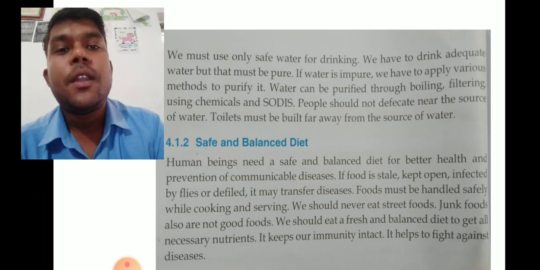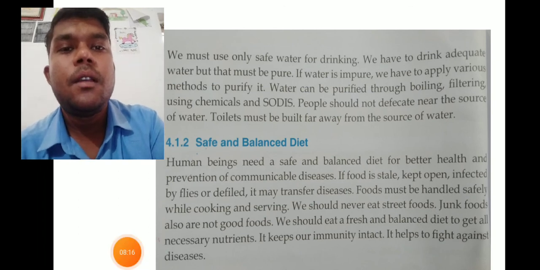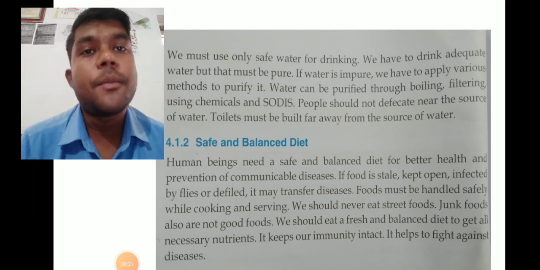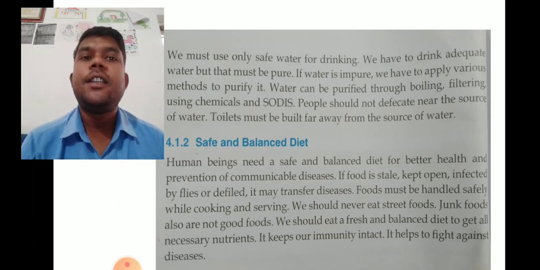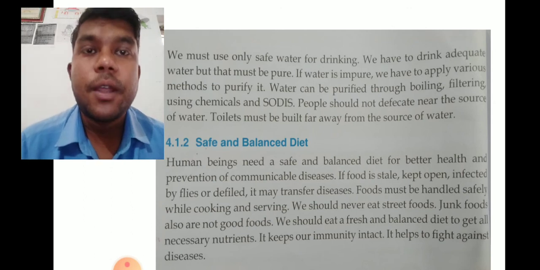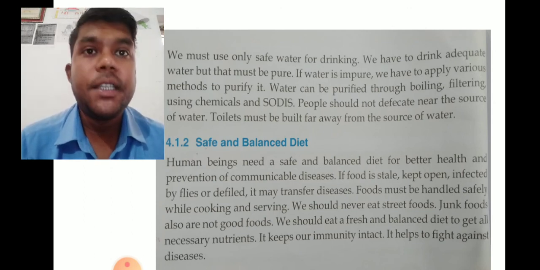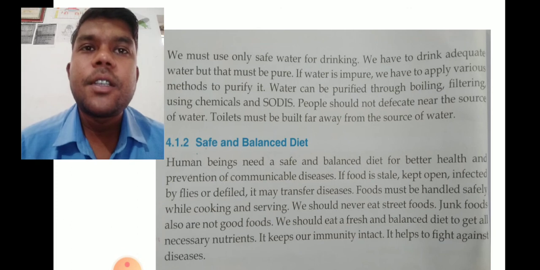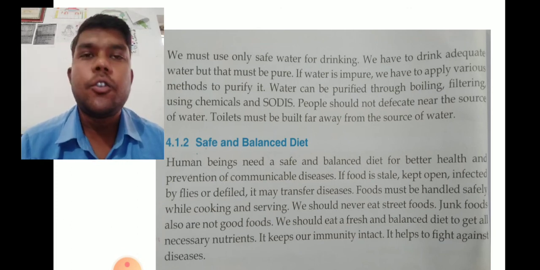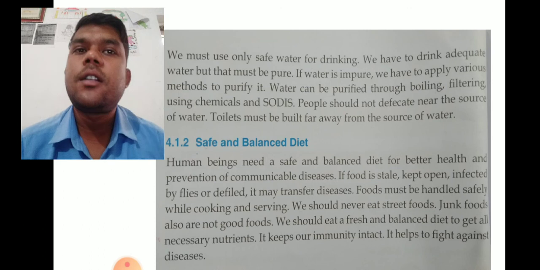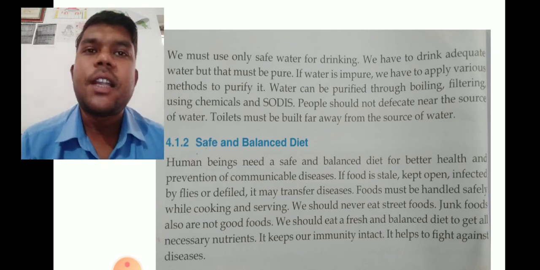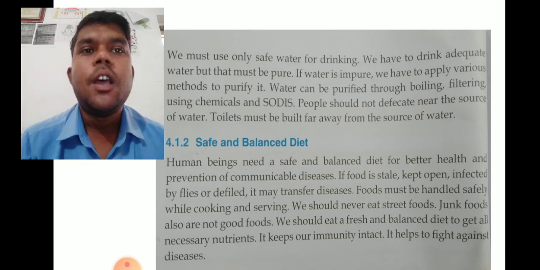So students, the first method in order to prevent communicable disease is drinking safe water. Why? Because water is also one of the mediums which can transmit germs from an unhealthy person to a healthy person. That means through water the germs can easily be transmitted, and a healthy person will start suffering from communicable disease.